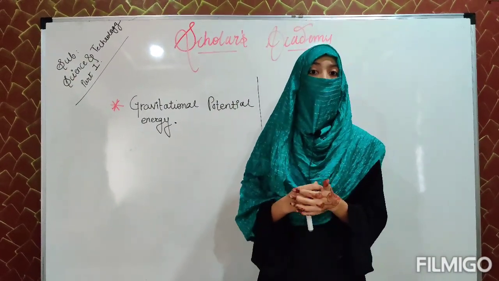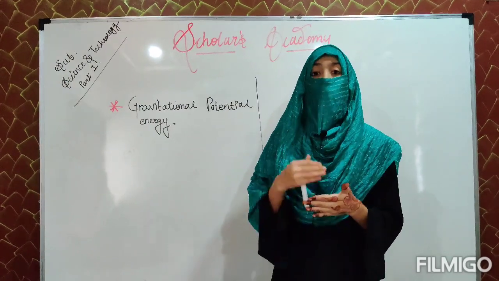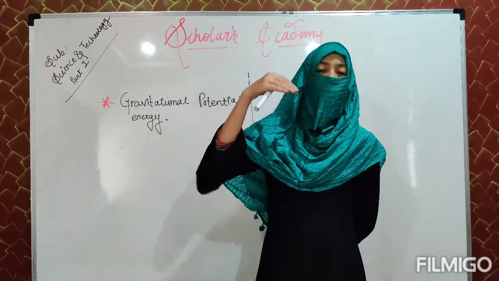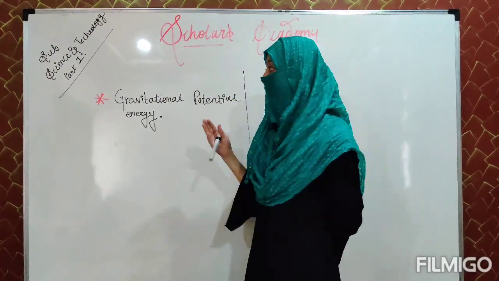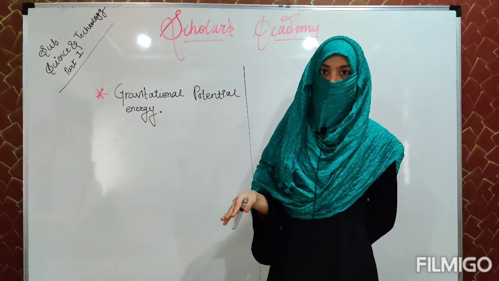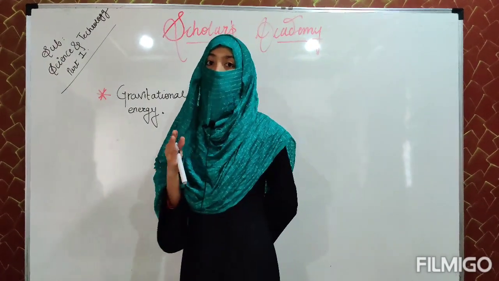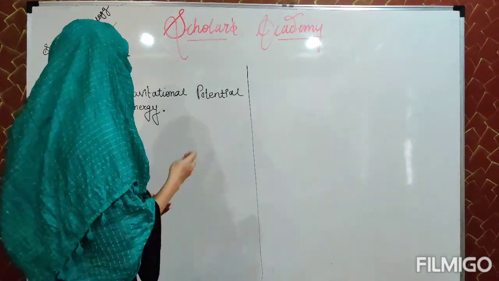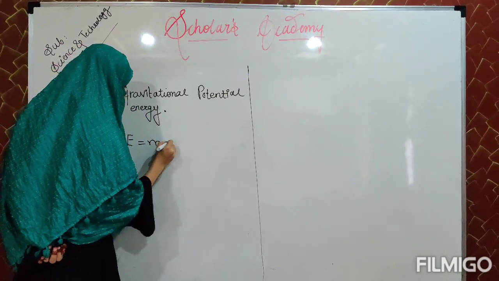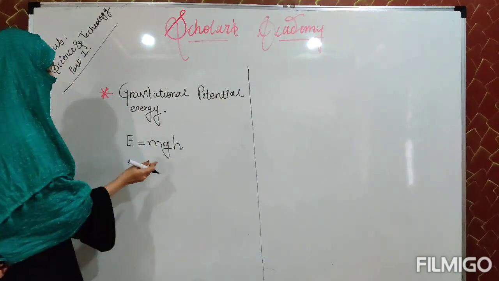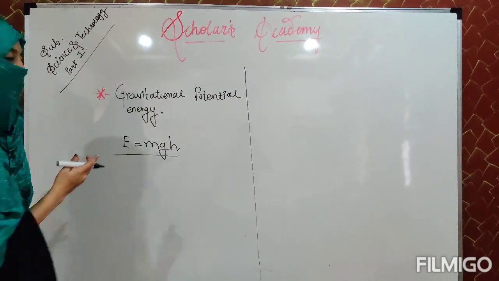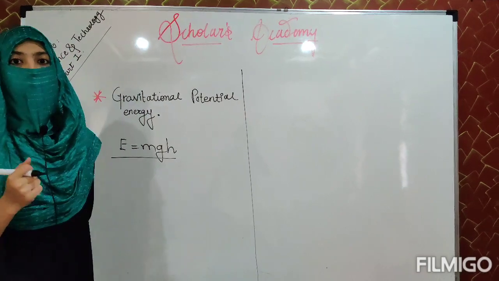Whenever we increase the height or the level of the object from the surface, the gravitational potential energy increases, and it is zero on the earth's surface. So this is our gravitational potential energy. For potential energy, we consider the formula mgh for an object of mass m at height h. This is the formula we consider for the gravitational potential energy.